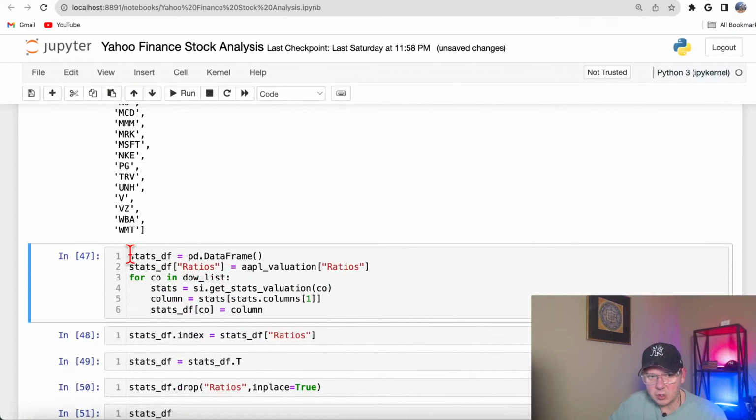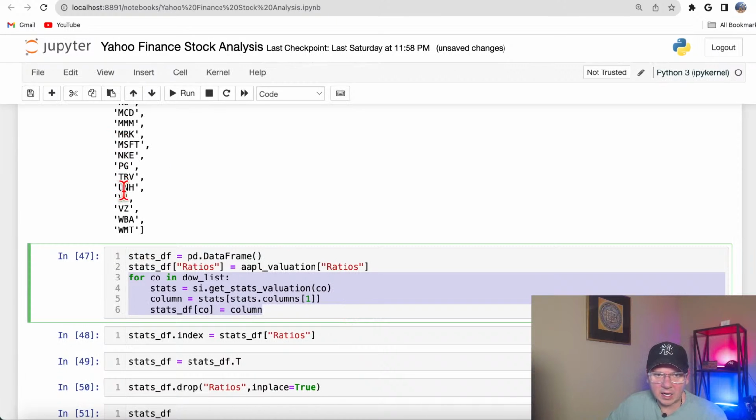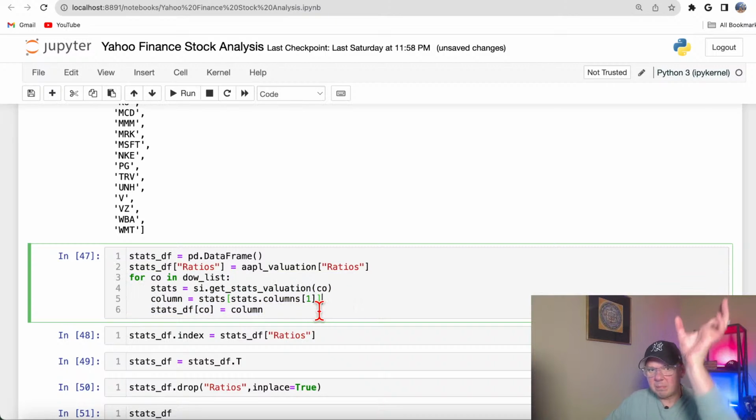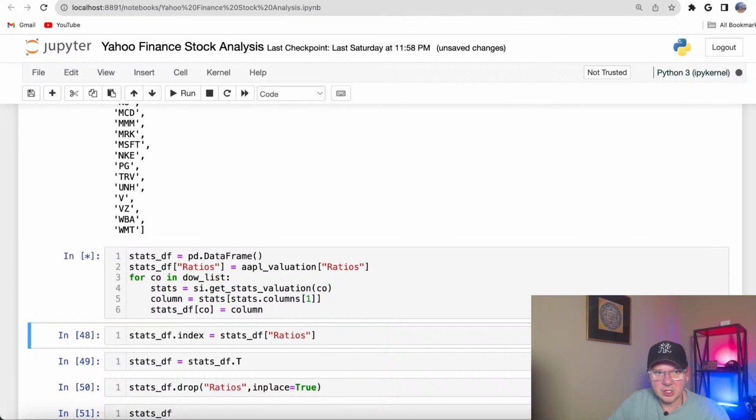So what I decided to do, I created a data frame, and I created the first column ratios, and then I'm using the for loop to iterate through this list of symbols and fetch statistical valuation for every company. Then I grab the first column because I don't want to get all of them, I just want the first one, and I append that information to that data frame. So that's what I'm doing here. It might take some time because keep in mind we got 30 stocks, right?